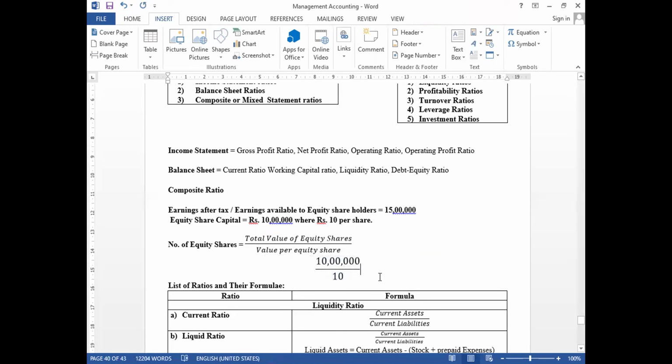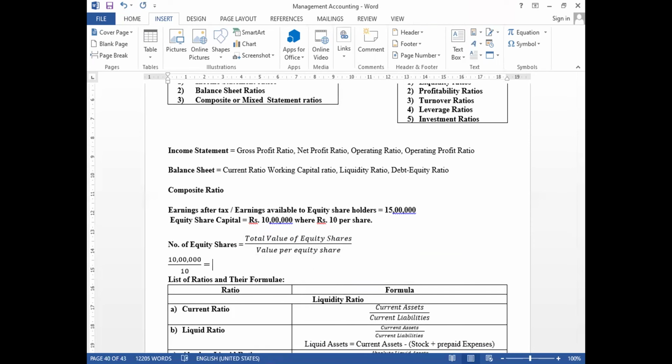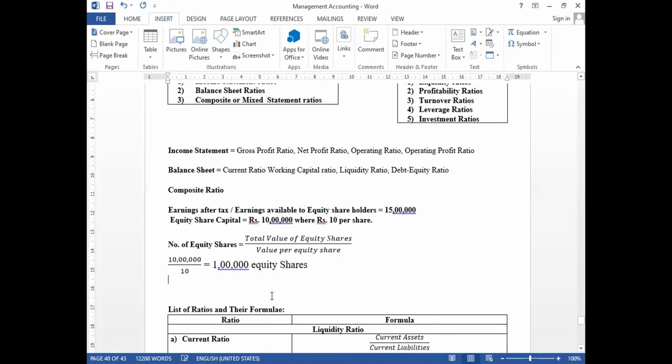So 10 will get cancelled, and we will get 1 lakh equity shares.